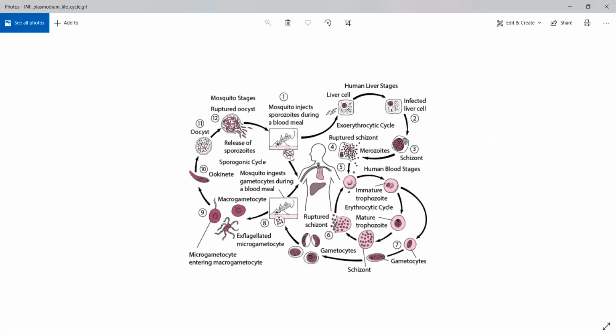So here you go. Once it has entered the RBC, the cycle it enters is called the erythrocytic cycle, because this is happening inside the RBC. These merozoites enter into the RBC and they start changing. Again they will form a different kind of cell, and that cell is called a trophozoite.